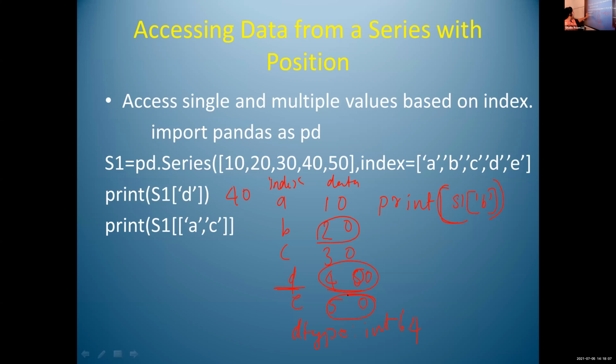The first square bracket is for the s1 index, and within that square bracket I am giving another list. We are using two indexes, that's why I am giving A, C within a list.